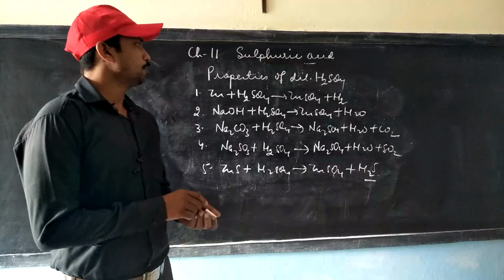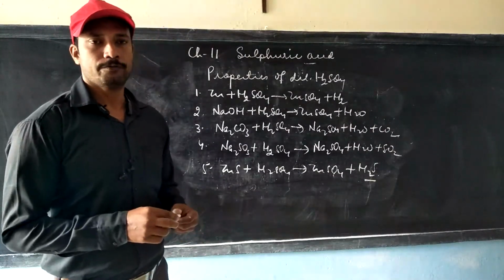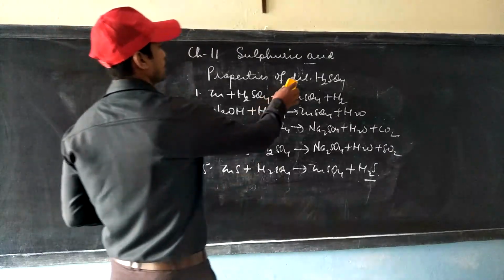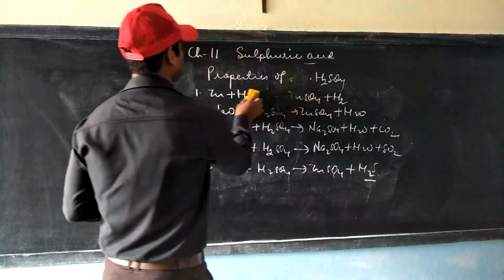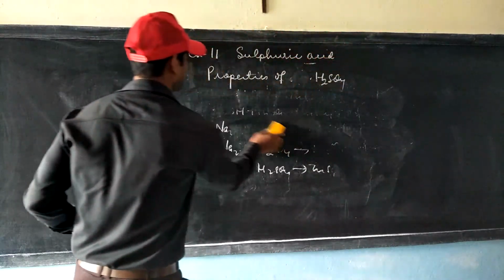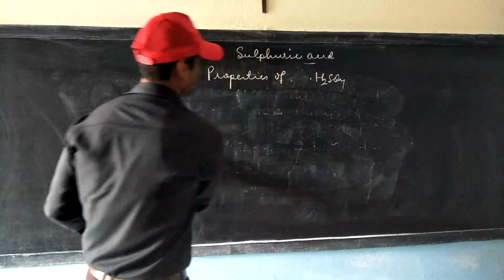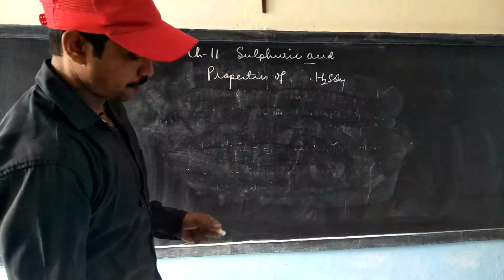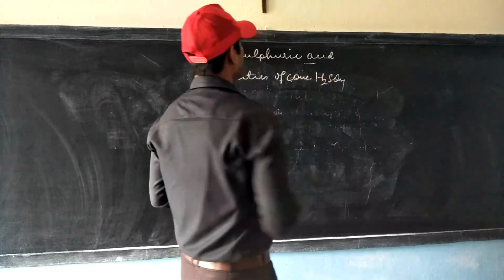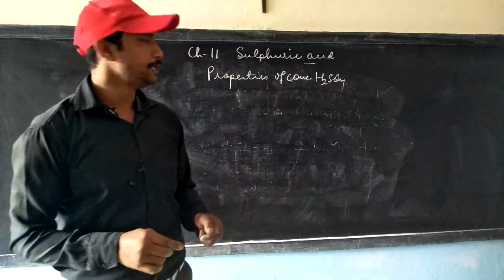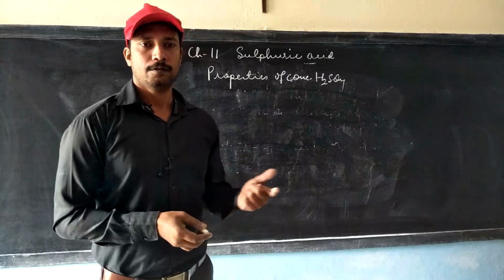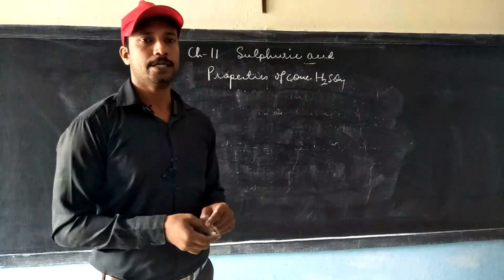Let us come to the properties of strong sulfuric acid. Concentrated sulfuric acid shows the property like non-volatility, that is, non-volatile nature.